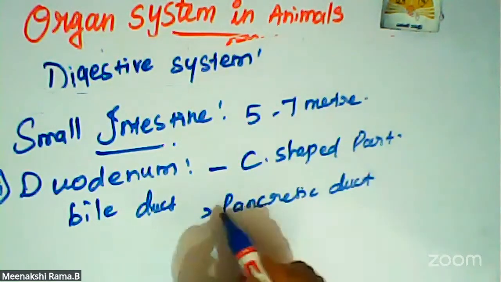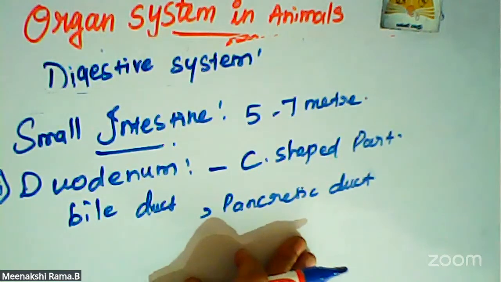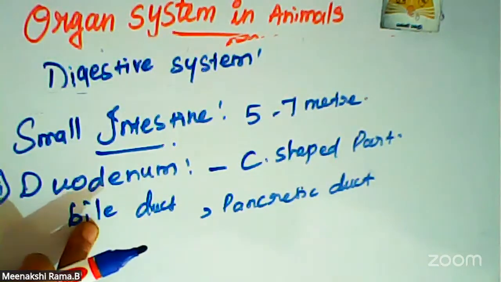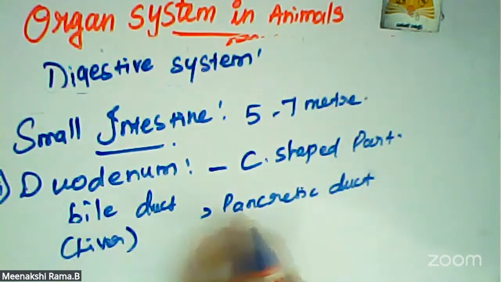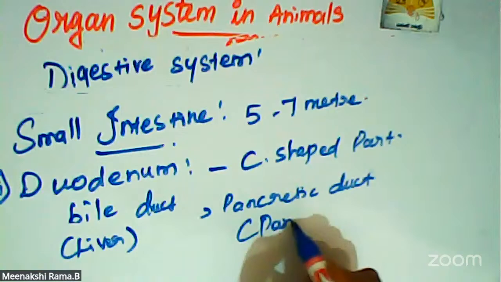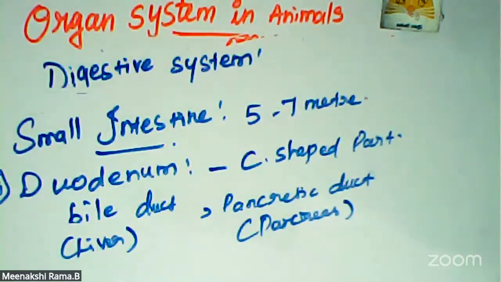Bile duct from the liver, pancreatic duct from the pancreas. Okay. The liver gives the bile duct, and the pancreas gives the pancreatic duct.